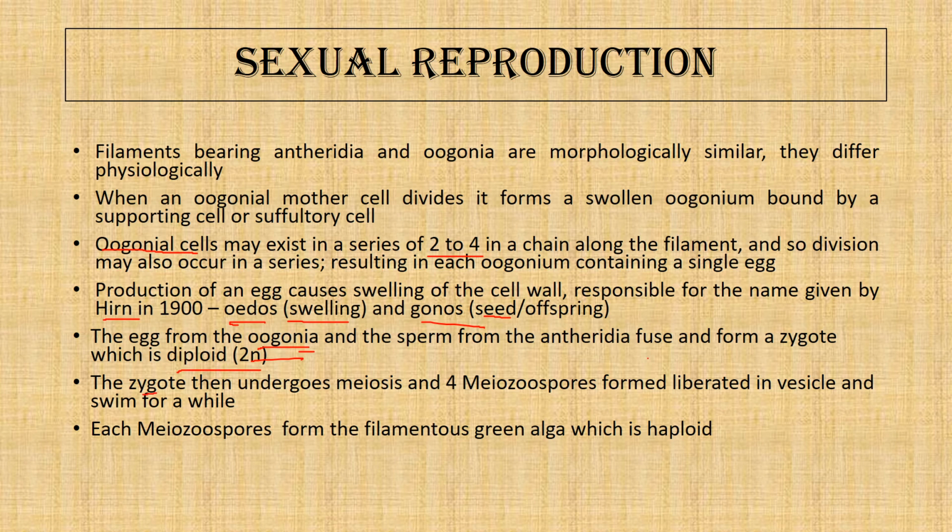The zygote undergoes a period of rest, and then on return of favorable conditions it undergoes meiosis, and 4 meiozoospores are produced and liberated inside the vesicle. Once liberated, they remain there for some time, then they swim and form a new entire filament.